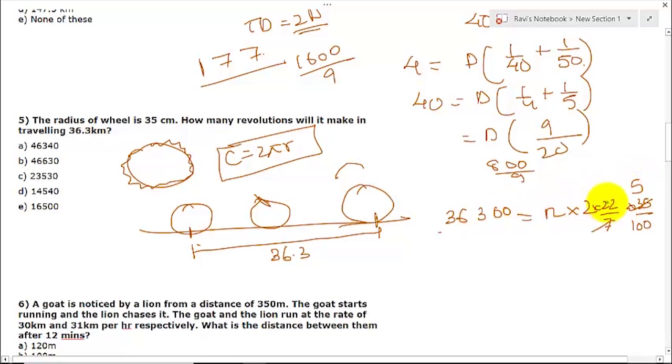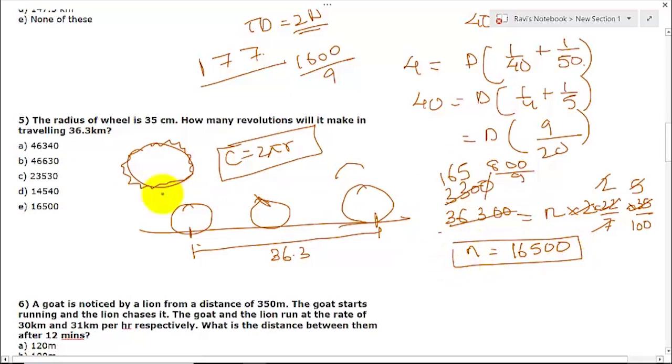So this will be 11. It will go for 2 times. This will go by 3 times. So 300. Okay, and again this will be 10. This will go here. And again this will be how much? 165. So n will be how much? 16500 will be your value. Where is it? It is in E. So the answer will be 5E.